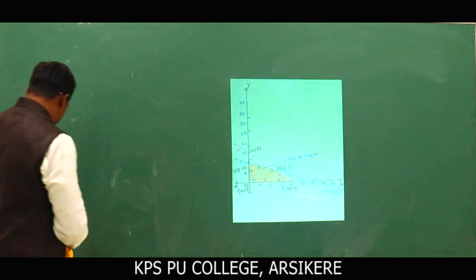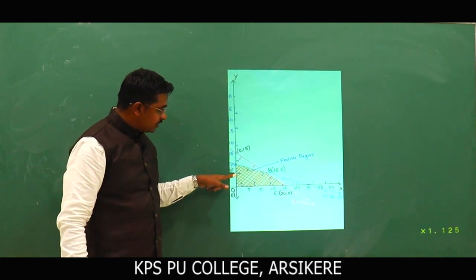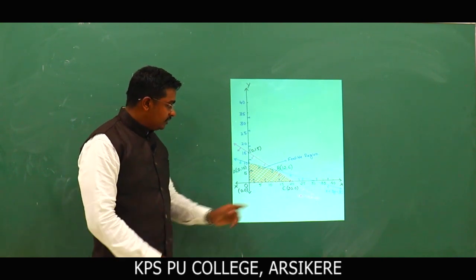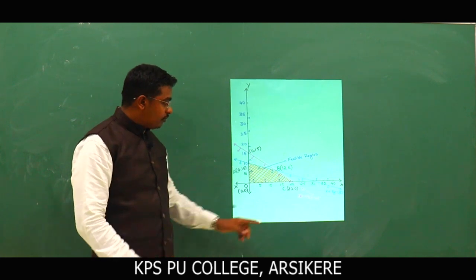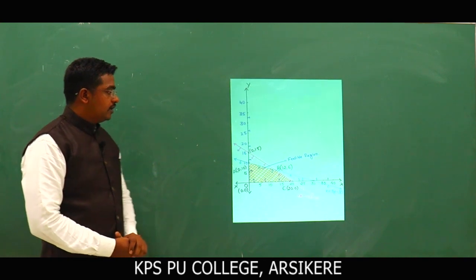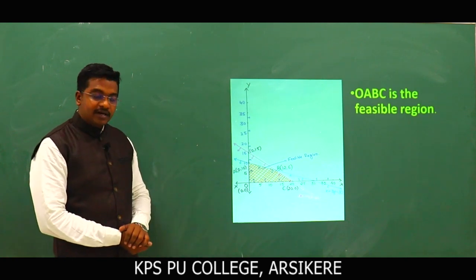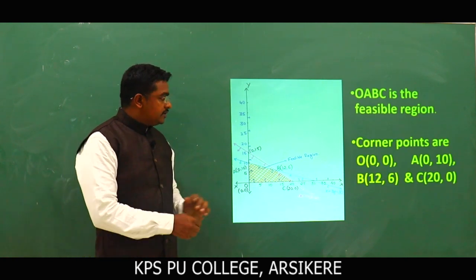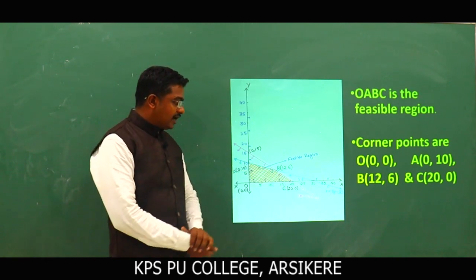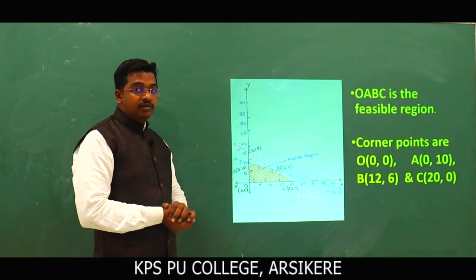Here we have the feasible region. Point A is 0, 10, point B is 12, 6, point C is 20, 0, and point O is 0, 0. Therefore, OABC is the feasible region, and the corner points are O of 0, 0, A of 0, 10, B of 12, 6 and C of 20, 0. Now we need to find the value of the objective function.